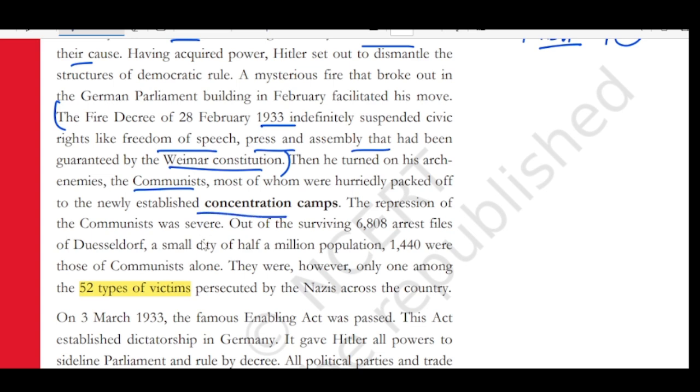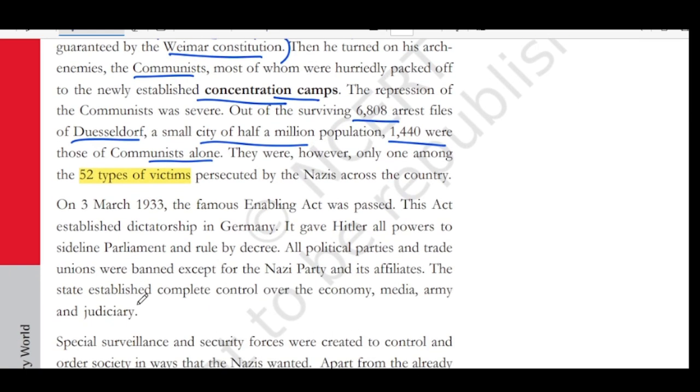Concentration camps were set up so that they could kill the communists. Concentration camps are the name given to killing places. The repression of the communists was severe. Out of the surviving 6,808 arrest files of Düsseldorf, a small city of half a million population, 1,440 were those of communists alone. They were, however, only one among the 52 types of victims prosecuted by the Nazis. Prosecuted means killed by the Nazis across the country.